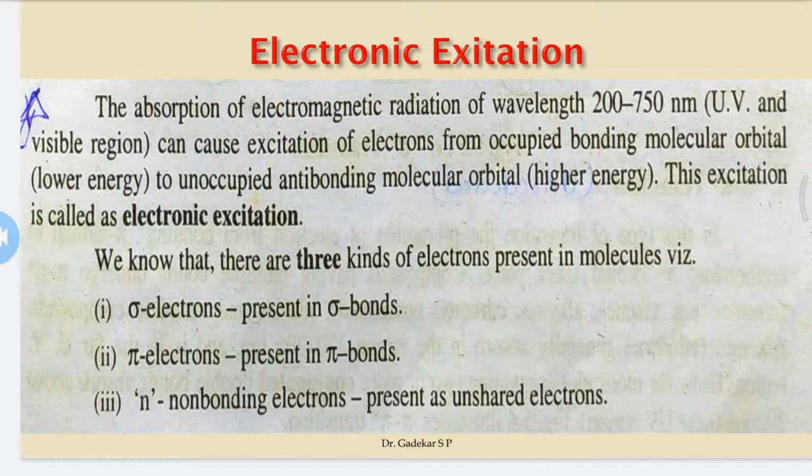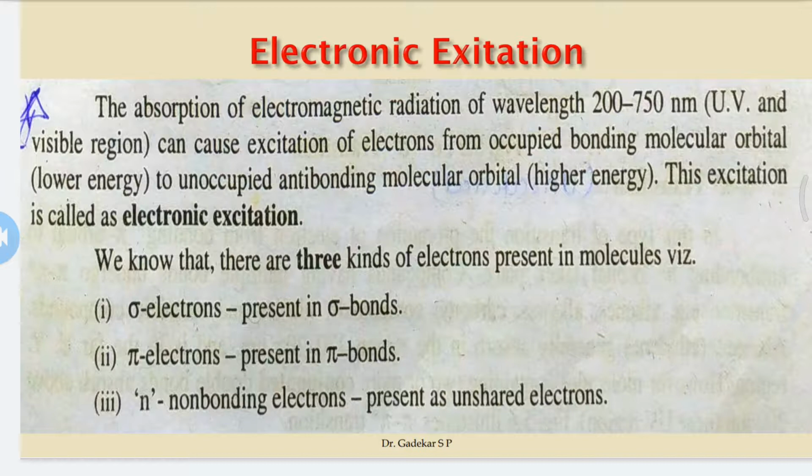There are different types of electronic excitation, depending on the types of electrons present in the molecule. A molecule consists of different types of electrons: sigma electrons, pi electrons, and non-bonding electrons. A compound containing sigma electrons means a saturated compound. Sigma bond electrons are present in the sigma bond, and pi electrons are present in the pi bond.